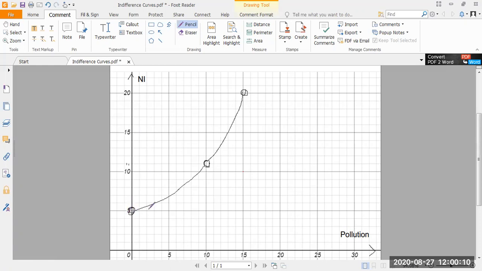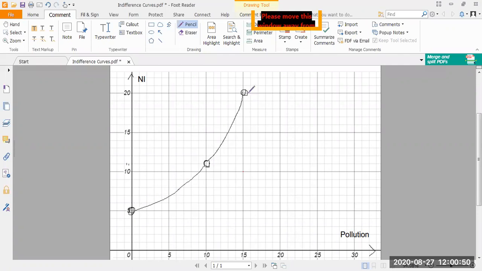But here, since the country has an increase in national income as well as an increase in pollution, when there's a vote, the leader of the country can say, yes, I did have an increase in the pollution level, but I did increase the national income of the country as well. And when I grew, I did increase the pollution level, yes, but I increased the national income of the country as well again. So the inhabitants of the country can be equally better off in all these three situations.